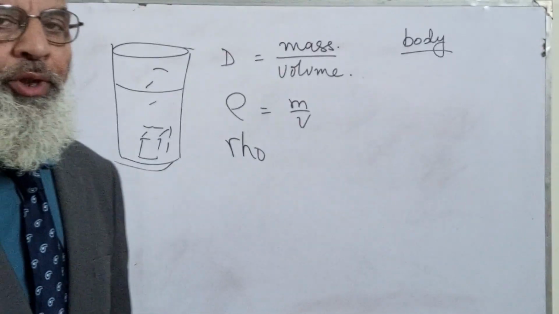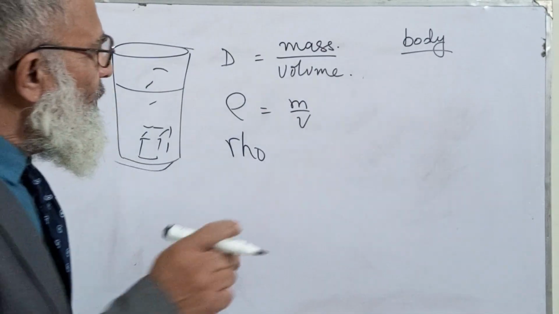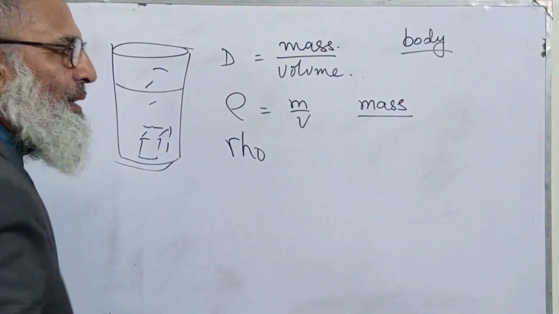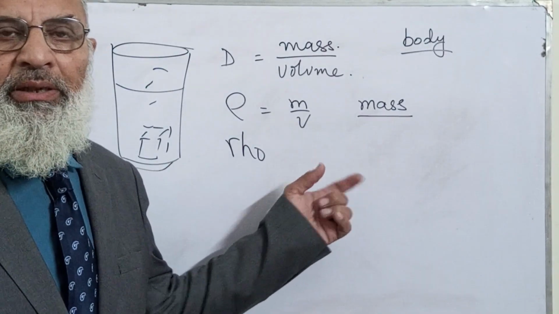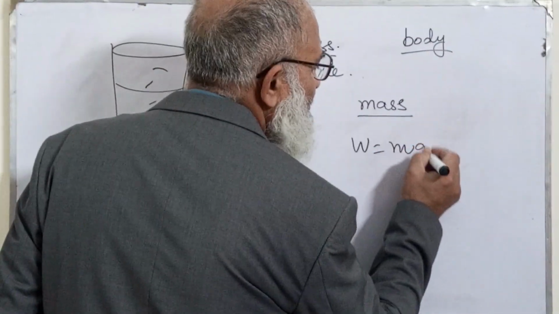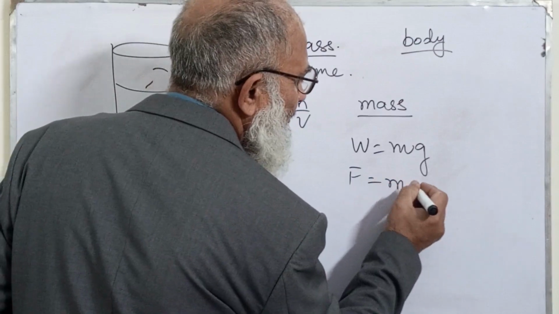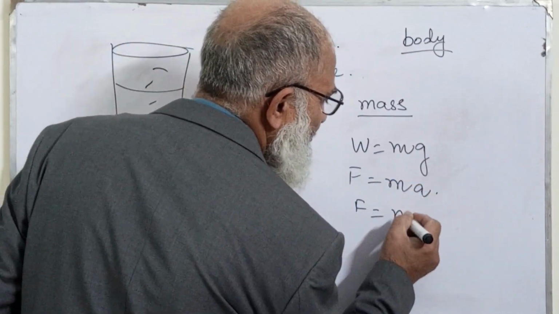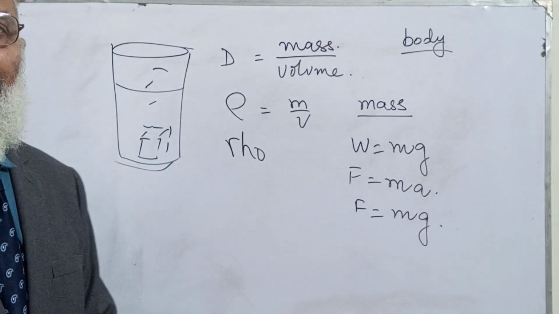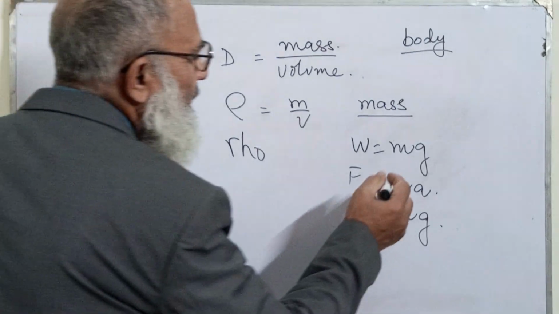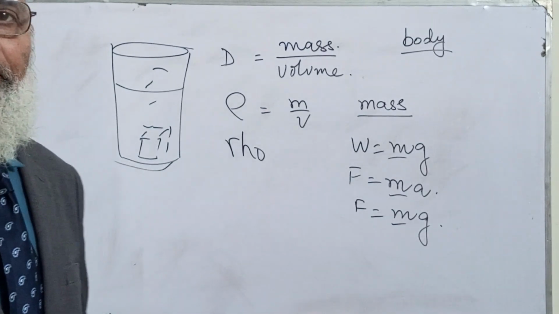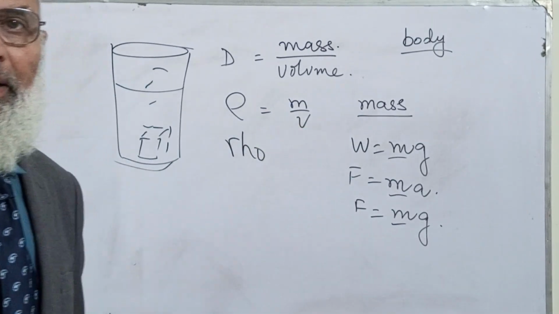And how are we going to know? Well, what is mass? First, let me tell you what mass is, because mass is the new thing in this. You know that W is equal to mg, or you may have studied F is equal to ma, or F is equal to mg. So many things I have written for you. You see that in all of them m is common, and these are all interrelated.